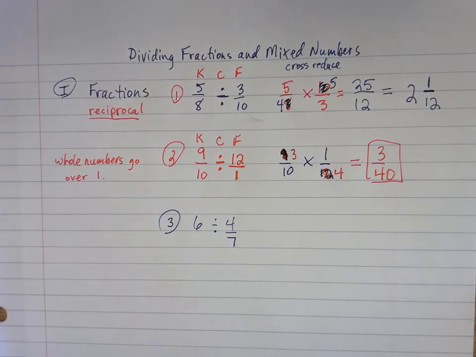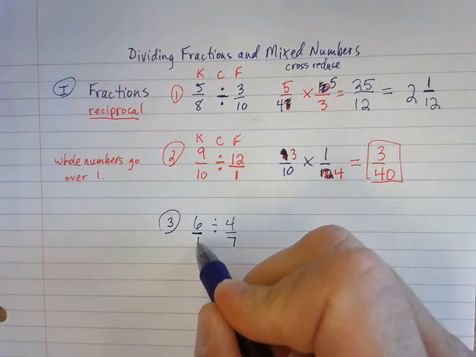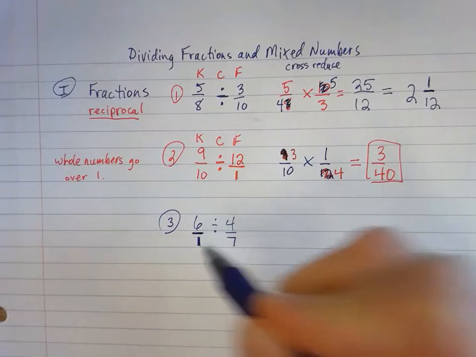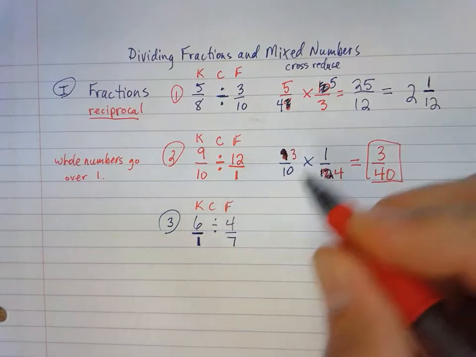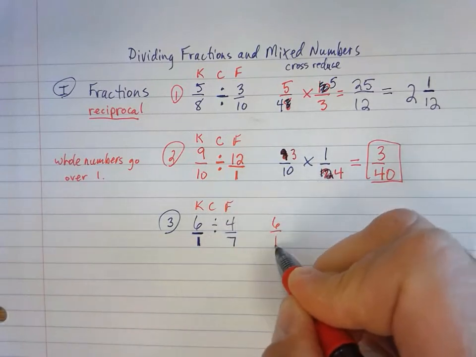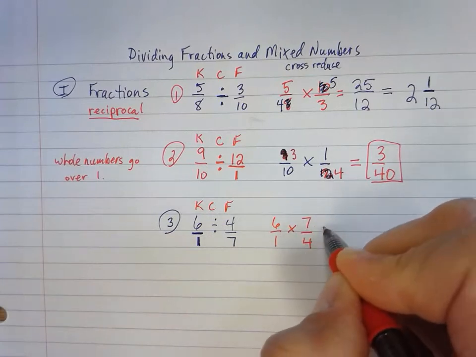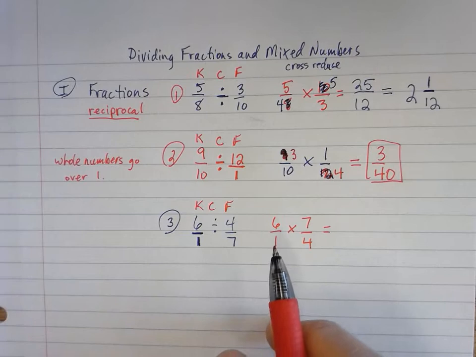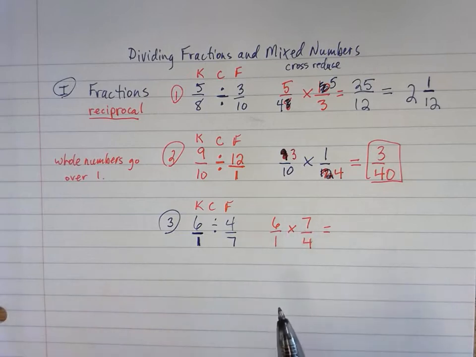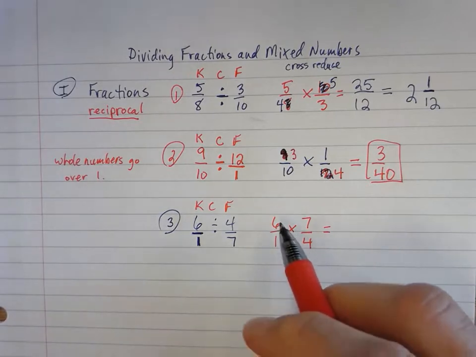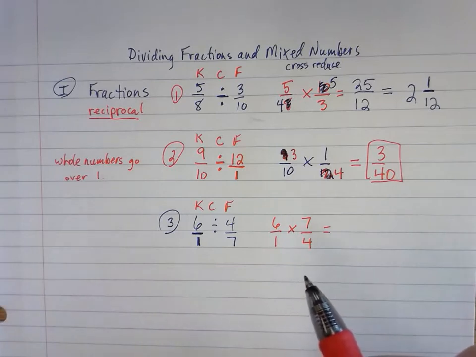Okay. So I'll start out by saying again, 6 is a whole number, so I'm going to put it over 1. Alright, and if I do my keep, change, flip to that, that would be 6 over 1 times 7/4. Now, can I cross reduce the 1 and the 7? That's a big no, sir. Can I cross reduce the 6 and the 4? Do they have a common factor? Yes, sir.